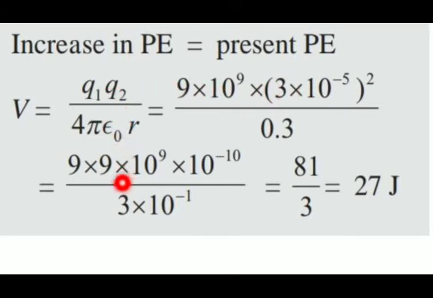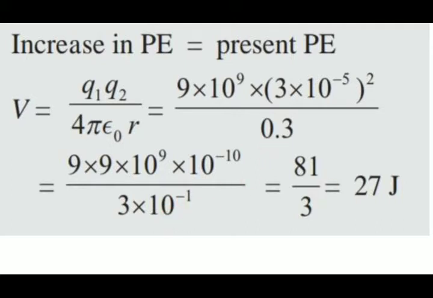So here we have substituted all the values in this formula. After calculating, we have 9 into 10 raised to 9, into 3 into 10 raised to minus 5 whole square. So 3 squared is 9, and 10 raised to minus 5 times 2 is 10 raised to minus 10. So 9 into 9 into 10 raised to 9 already there, then minus 10, and the remaining 0.3 is 3 into 10 raised to minus 1.